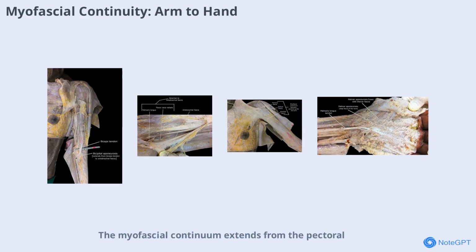The myofascial continuum extends from the pectoral girdle through the arm and into the hand. The brachial fascia of the arm connects with the fascia of the shoulder muscles and continues down to the elbow, where it merges with the antebrachial fascia of the forearm. This fascia then extends into the hand, reinforced by the flexor and extensor retinacula at the wrist. Such continuity means that tension or dysfunction in the upper arm can influence the forearm and hand, and vice versa. Understanding these links is essential for diagnosing and treating pain that may appear distant from its actual source.